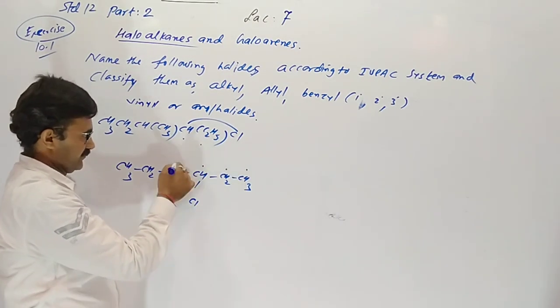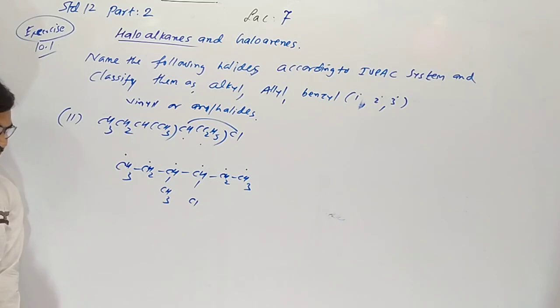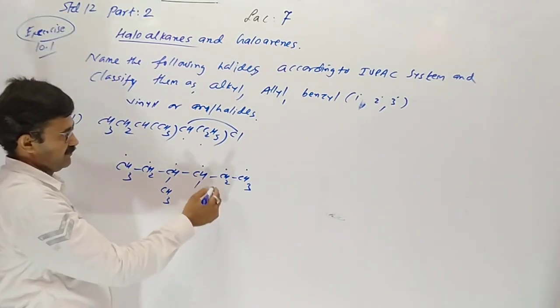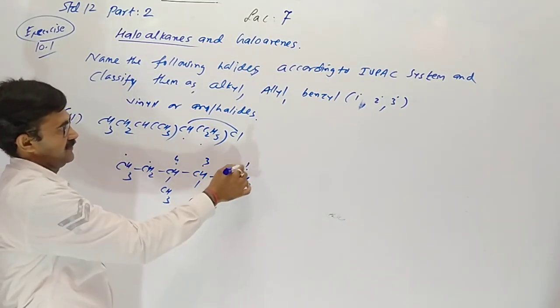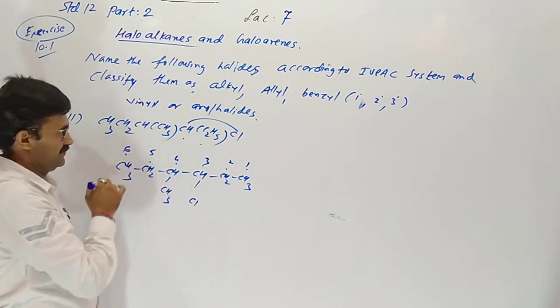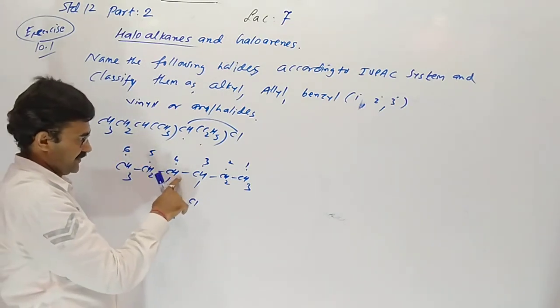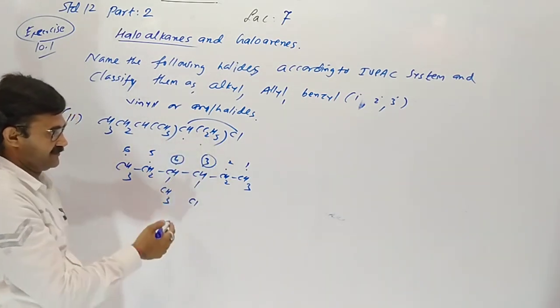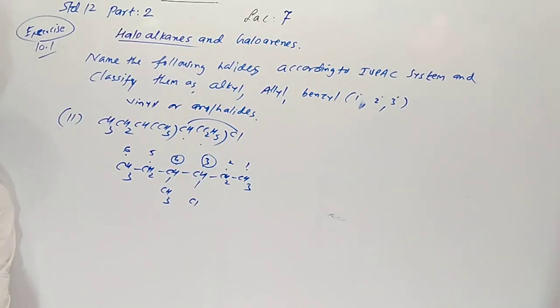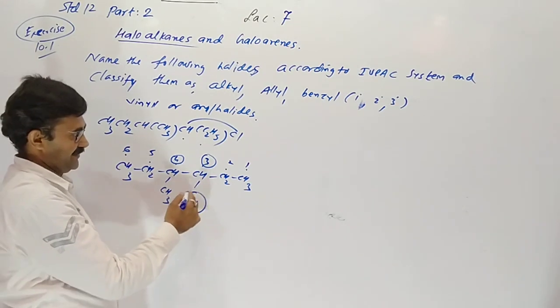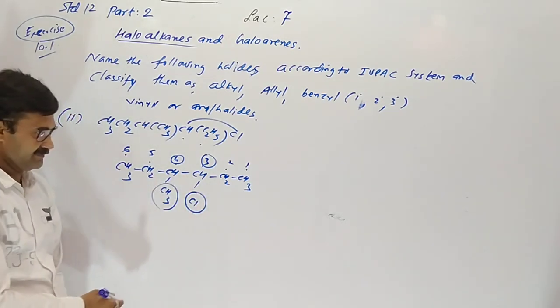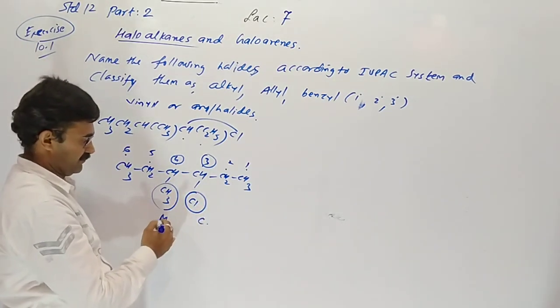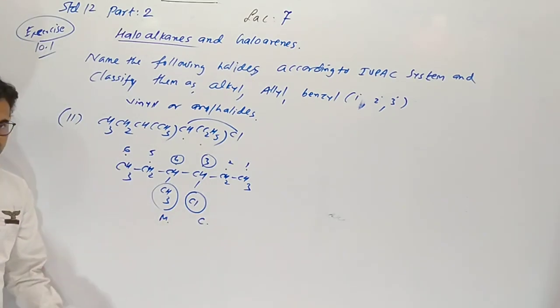So 1, 2, 3, 4, 5 and 6. Hexane is the main chain. The branches are at the third and fourth positions. From here it would be 3, 4, so it is not allowed; we have to choose the lowest number. From the right-hand side it is third and fourth. The reactivity of chlorine is also high, and both have prefixes chloro and methyl.